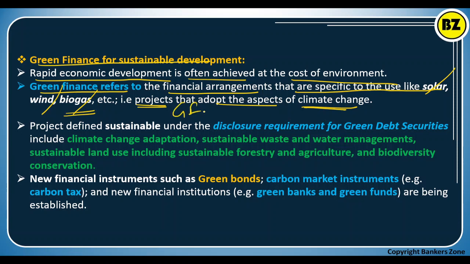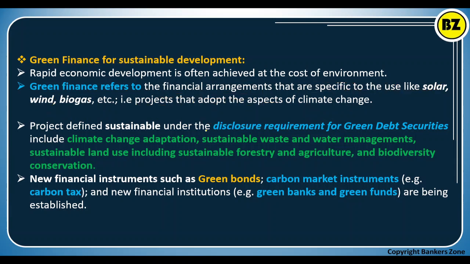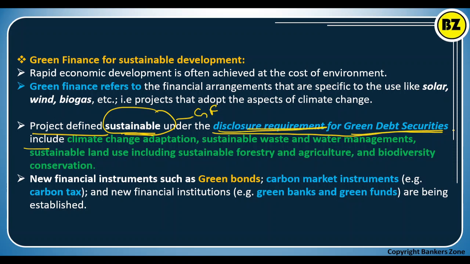Green finance means giving loans simply to solar, wind, biogas, or the institutions which are in line with the goals of the SDGs. Apart from that, the projects defined as sustainable under the disclosure requirement for green debt security include... So what are the projects which are suitable for green finance, and where is it given? It is given in the disclosure requirement for green debt security.